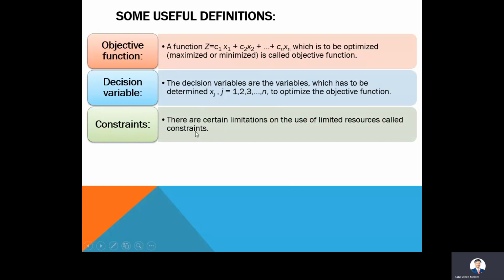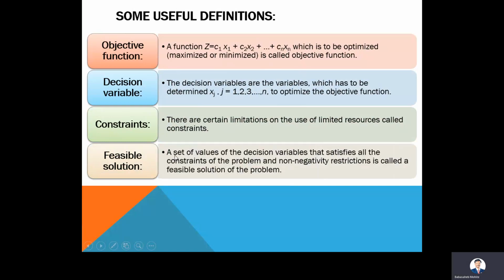So when you are selecting any value of x1, x2, xn, you have to check whether the value that we are selecting fulfills all constraints or not. Constraints are nothing but limitations. We'll see an example, then you will understand how a constraint plays an important role in selecting the values of x1, x2, and xn. The next one is the feasible solution.